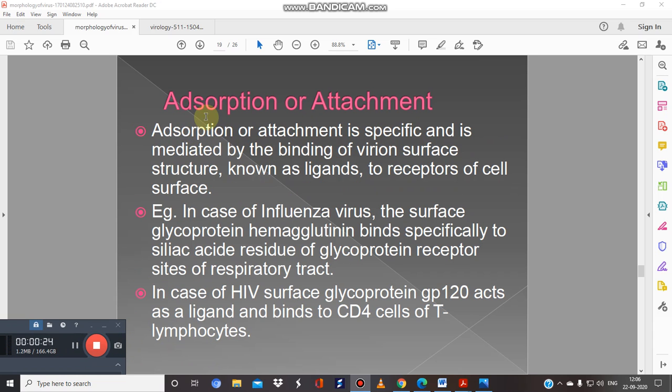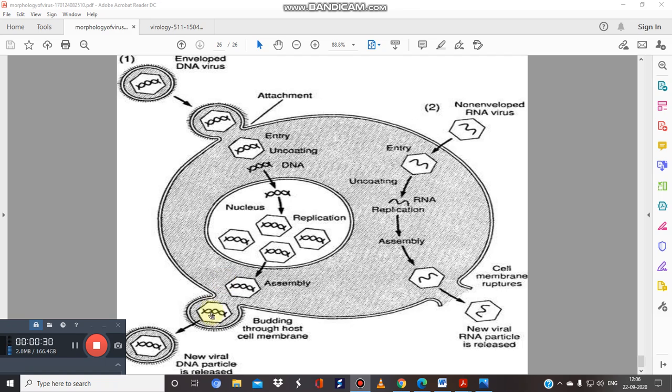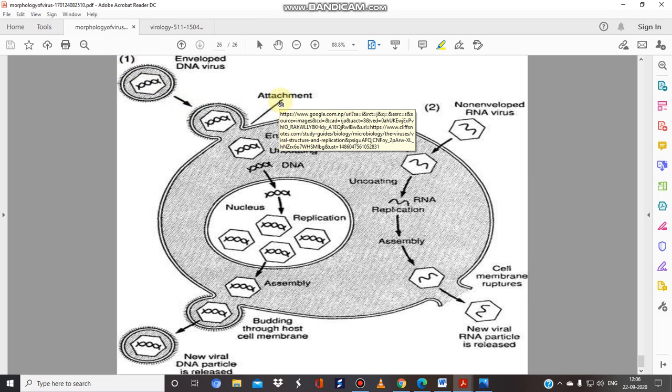Adsorption, you can say adsorption or attachment. I will show you the diagram first. Suppose this is your cell, any cell, and here is your virus. Let me highlight a bit. Again, this is your virus, and I hope you know all the structures now. This is the genetic material present. First step is adsorption, or you can say attachment. Then it will attach in this way and it will enter.